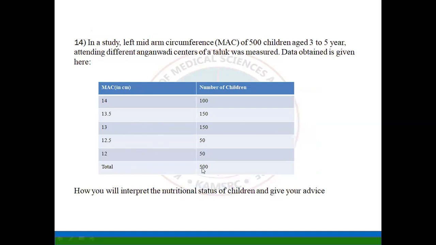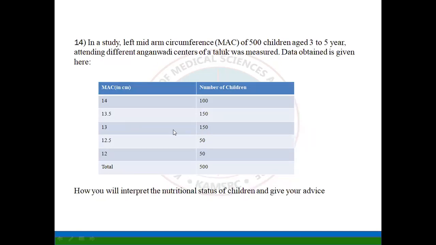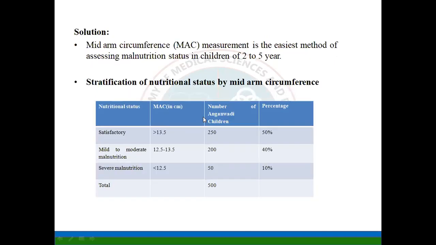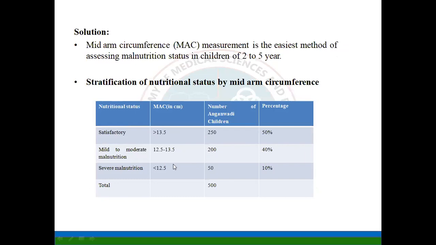So by this data, we should divide these children into those with more than 13.5, 12.5 to 13.5, and less than 12.5. More than 13.5, which is normal or satisfactory: how many children? 100 plus 150, it is 250. 12.5 to 13.5: 150 plus 50, 200. Less than 12.5, which is severe malnutrition, the number of children are 50.